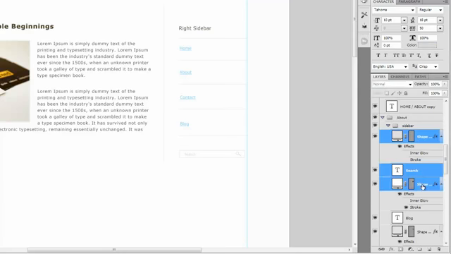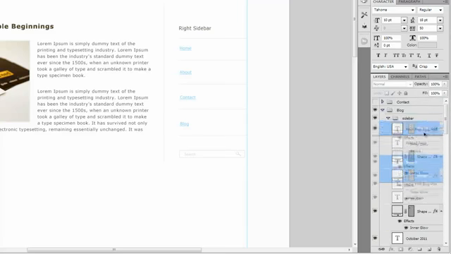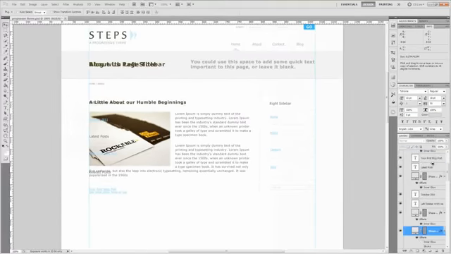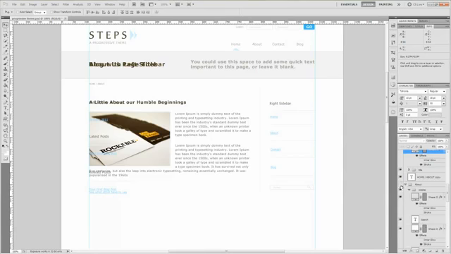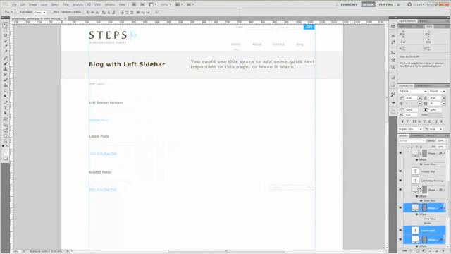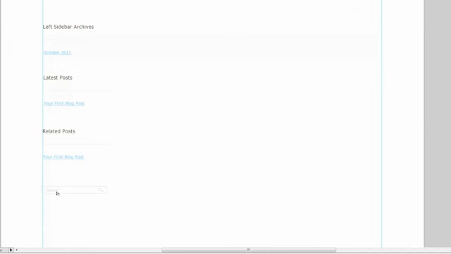Hold Shift, select it all, hold down Alt, click, and drag all the way up to the top and put it inside of the sidebar here. Now go back down to your About page, hide that, go back up and move the search over to the bottom of our left sidebar here.